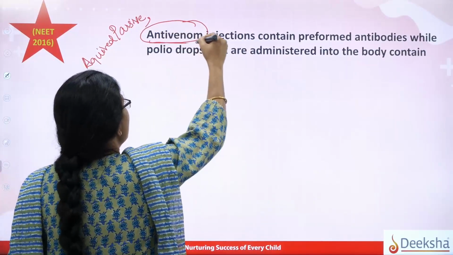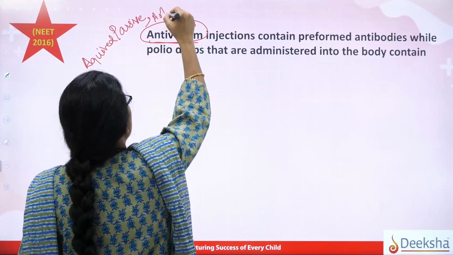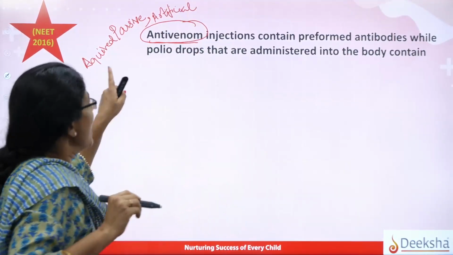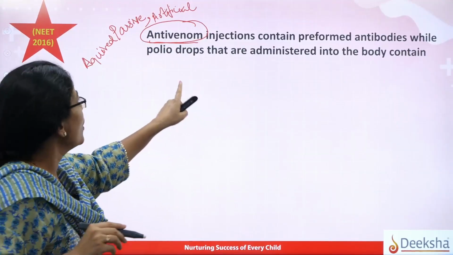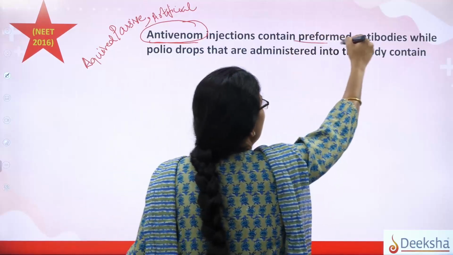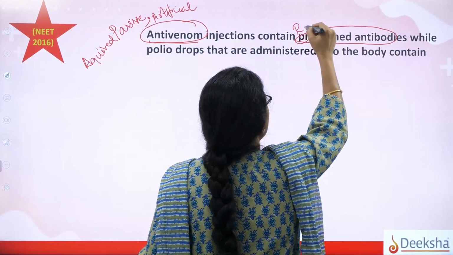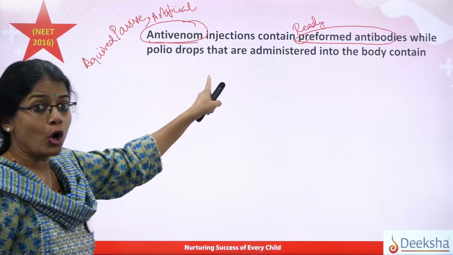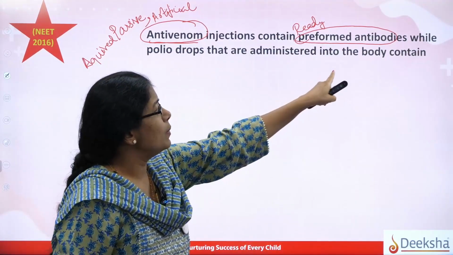When we say injections given externally, that means it is going to be artificial. So I'm talking about artificial passive immunity, right? Antivenom injections contain preformed antibodies. Preformed antibodies are nothing but ready-made antibodies. While polio drops are administered into the body.